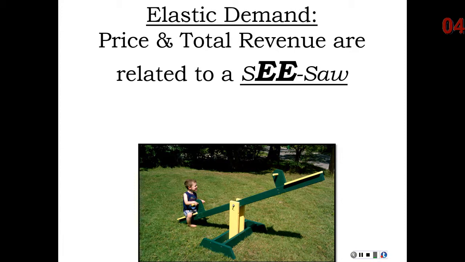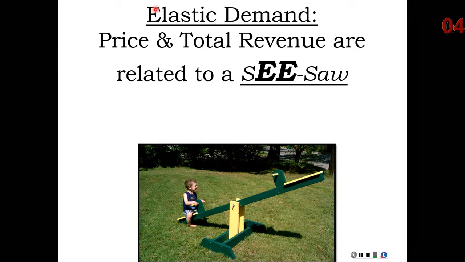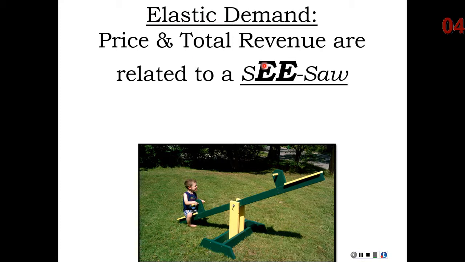I want you to think about elastic demand as a seesaw, and think about price and total revenue getting on opposite sides of the seesaw. When you have elastic demand, you have a seesaw, and if price is on one end and it goes down, what happens to the other end of the seesaw? It goes up, right? So if price goes down and you have elastic demand, your total revenue would go up.